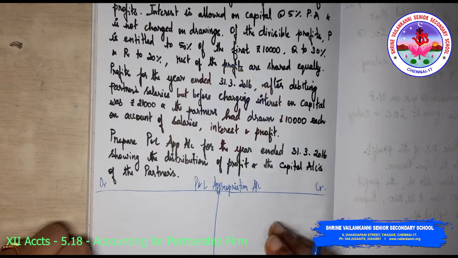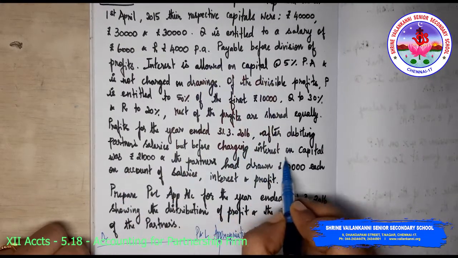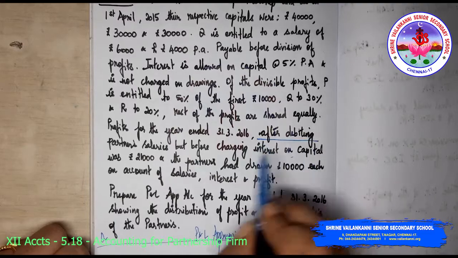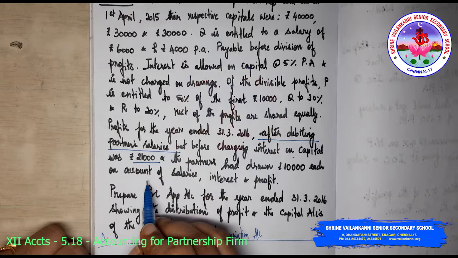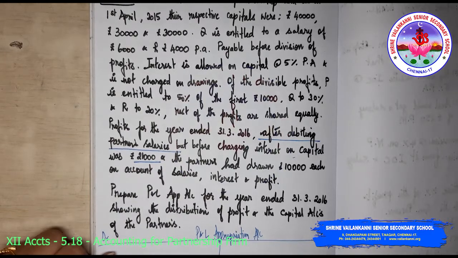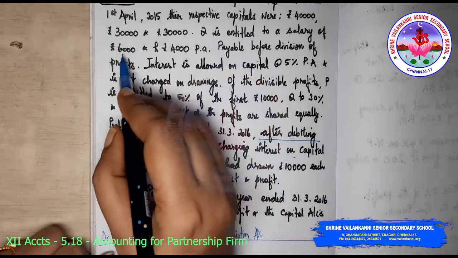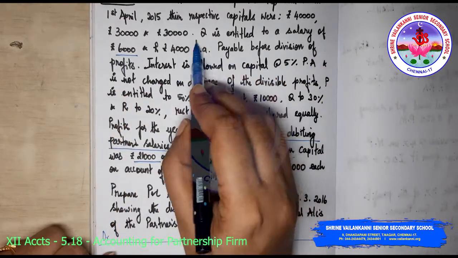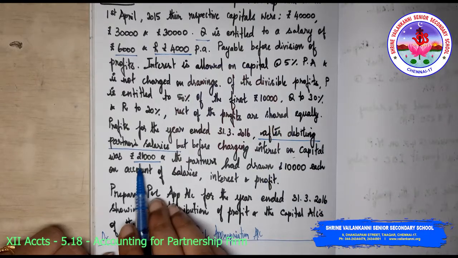So what are the profits? The profits before charging interest on capital but after debiting partner salary is 21,000. Partner salary is a P&L appropriation item, but after debiting the partner salary, which is 6,000 for Q and 4,000 for R, the profits are 21,000.